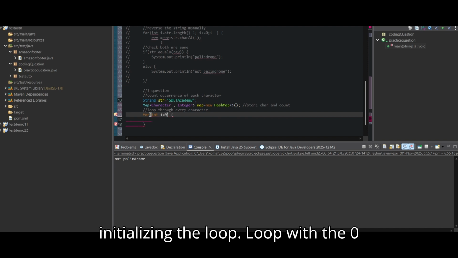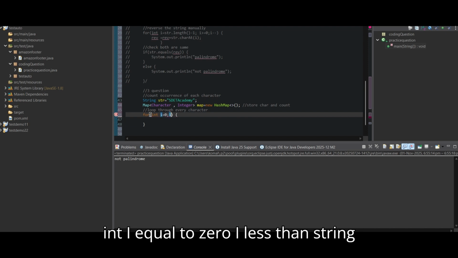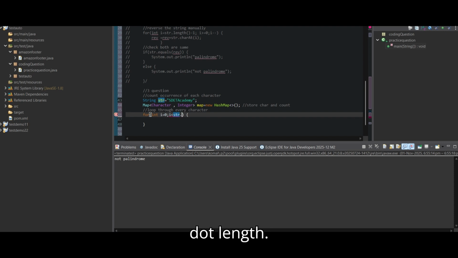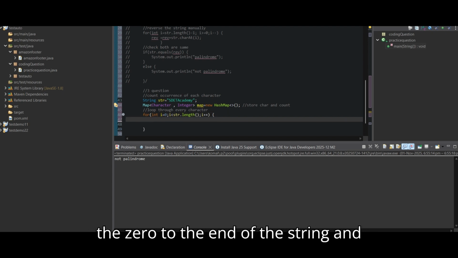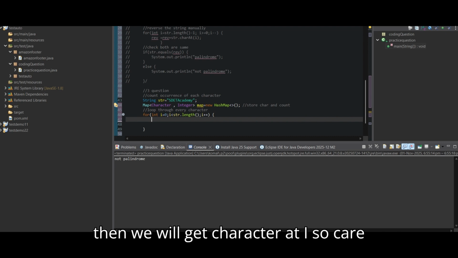We are initializing the loop with zero: int i equal to 0, i less than string dot length, and i plus plus. Then we start from 0 to the end of the string, and we get the character at i.